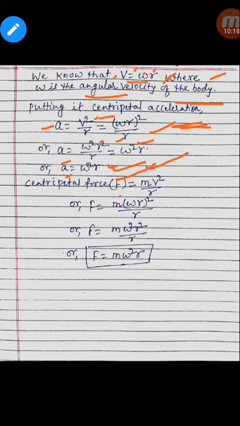Now centripetal force is equal to m v square by r. Putting the value of v as omega r, F will be m omega square r square by r. So it will finally give F equal to m omega square r. So centripetal force is m omega square r.